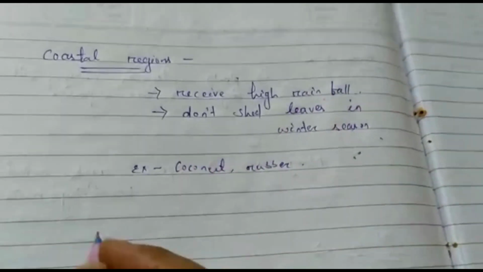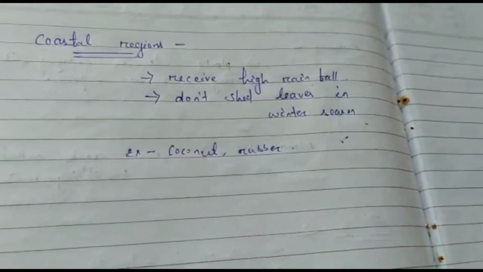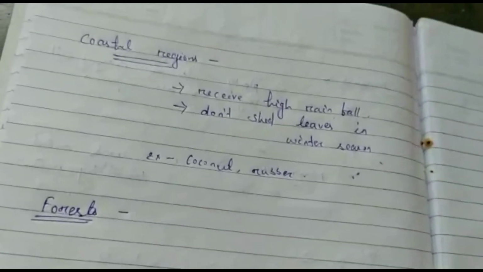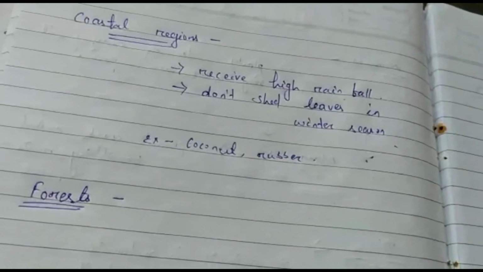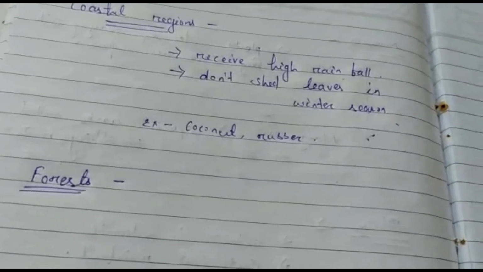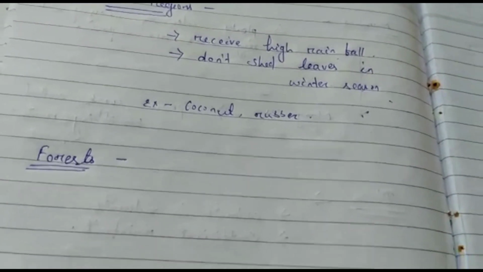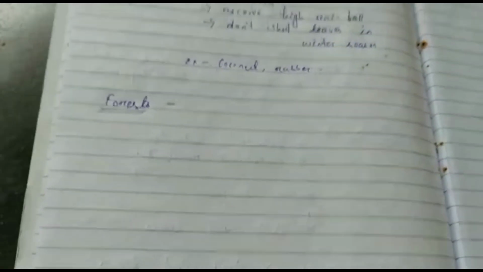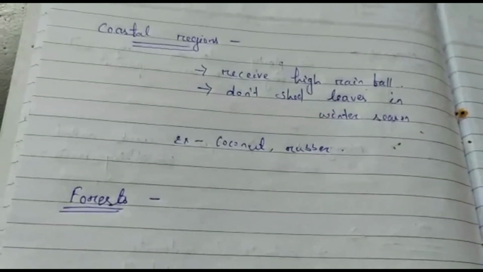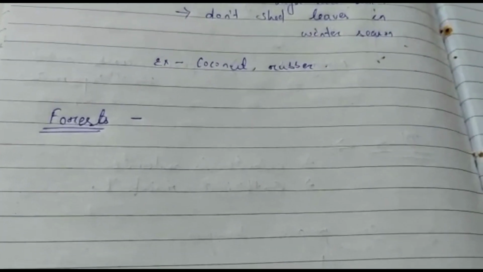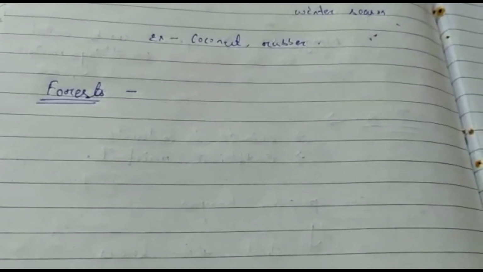After the coastal regions, we will go to the forest areas. Forests are very populated areas, regions where different kinds of plants are growing, and forests are home to a wide variety of animals and birds.